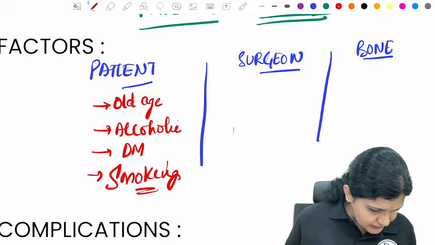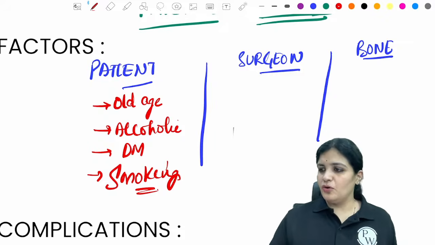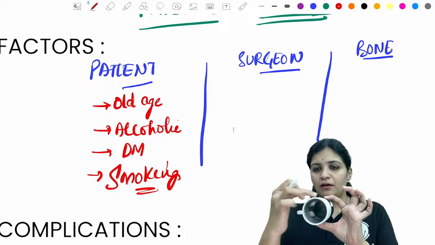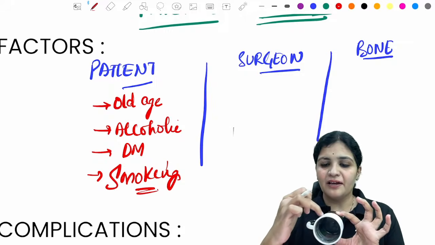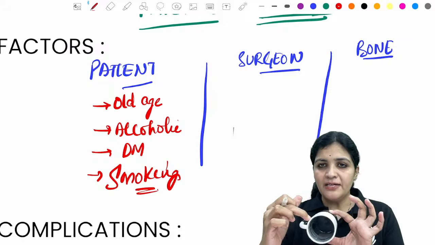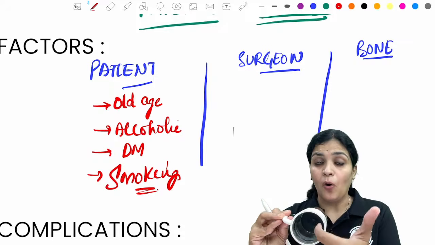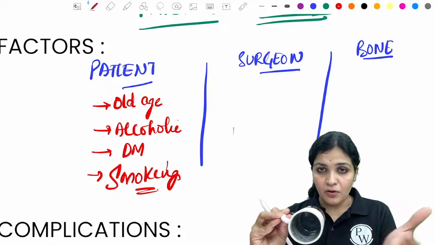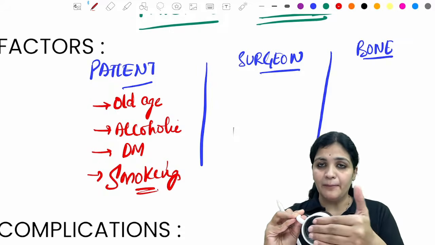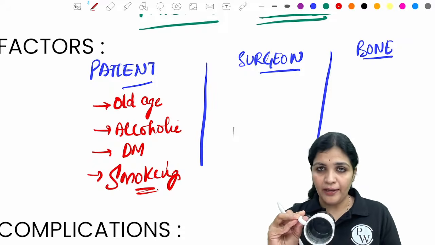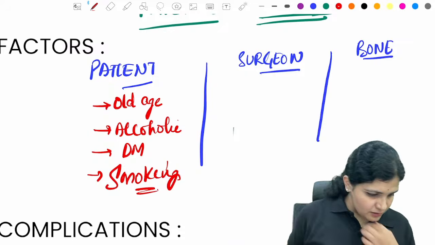fracture happened in the cortex, nothing to do with the marrow. Okay, for example, if this is your bone, and now there's a crack here, right? So this is your bone. Now this is the cortex and this is the marrow. Marrow is nothing but the hollow portion inside it. It's just the name of that particular part. When you're fixing the bone, obviously the marrow will become continuous. Okay, you get my point?